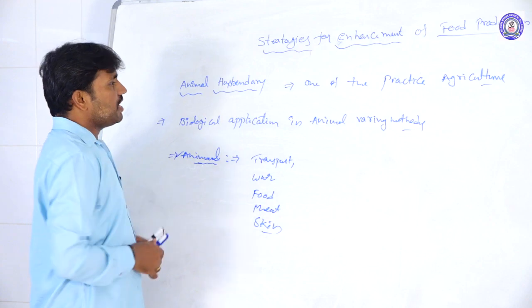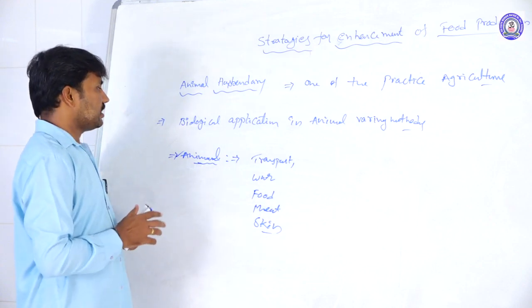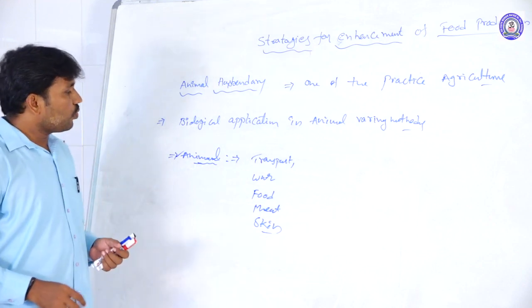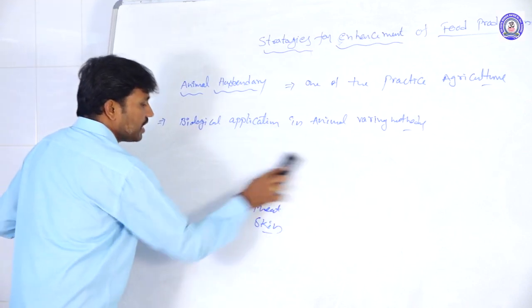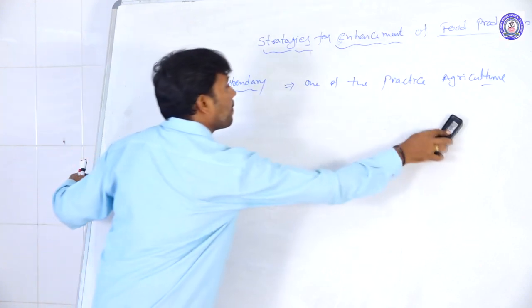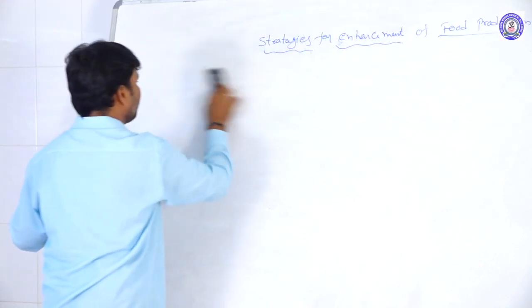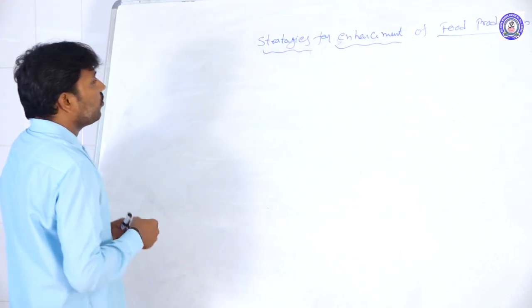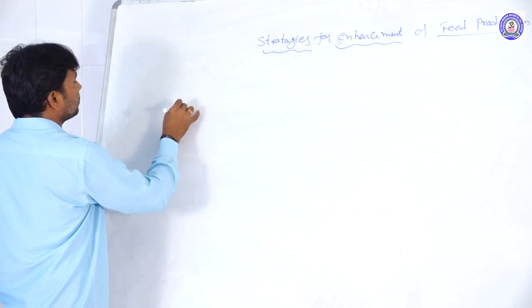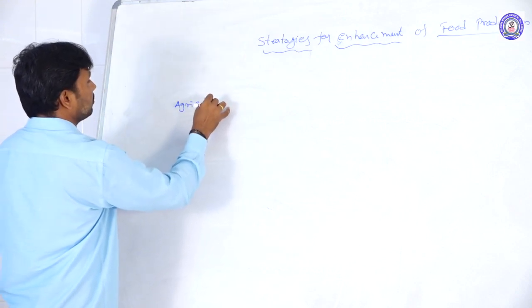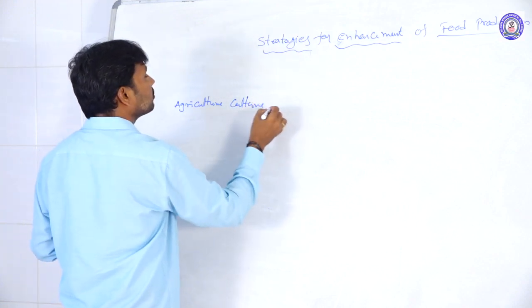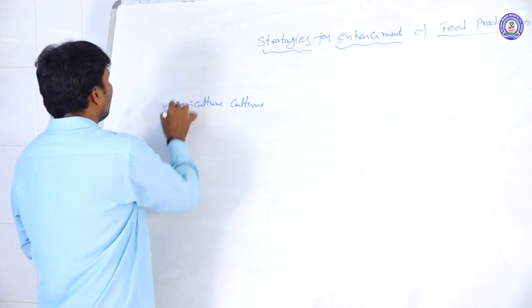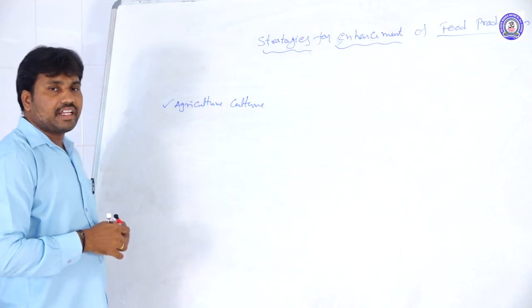So animal husbandry, we are taking it along with agriculture.